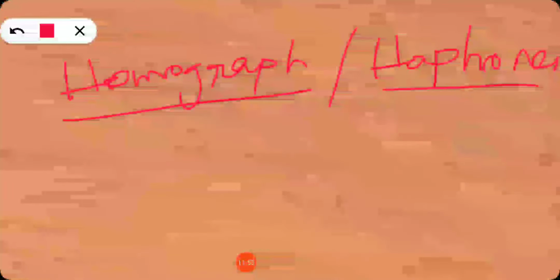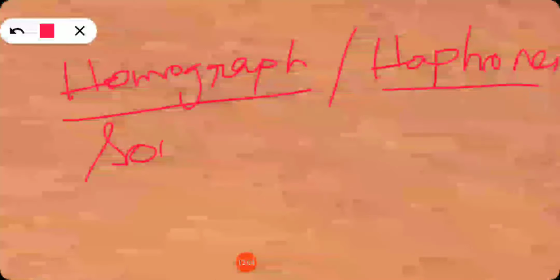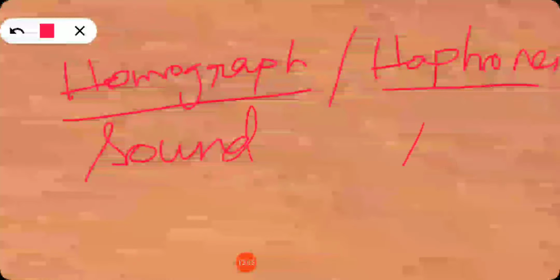In both, the pronunciation is same, that is sound is same.